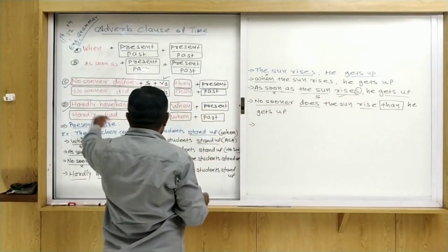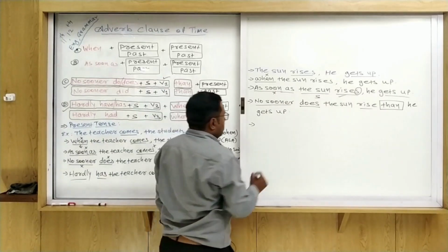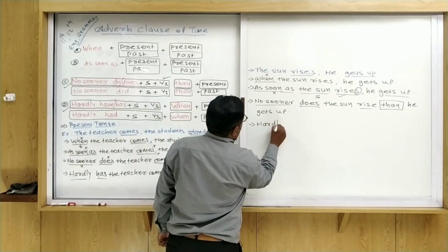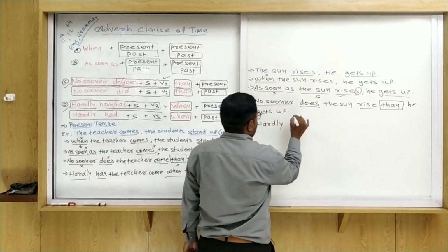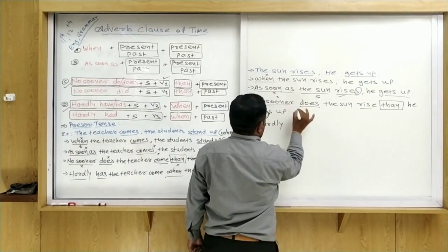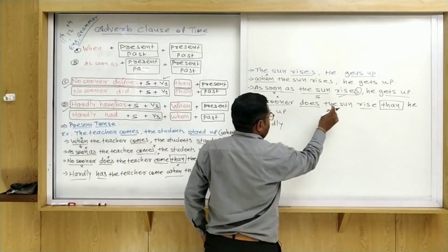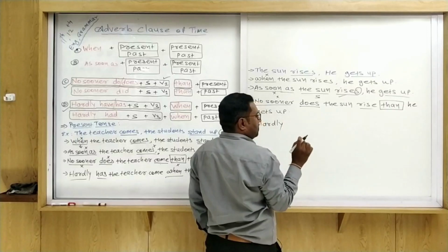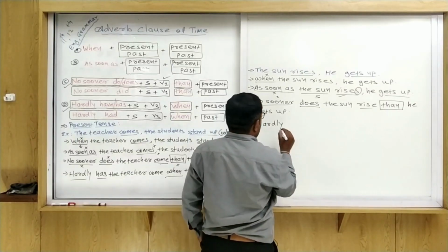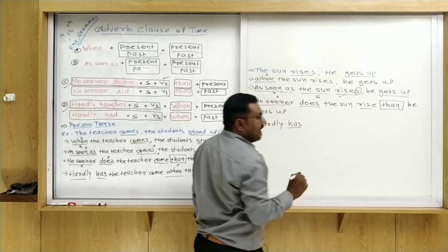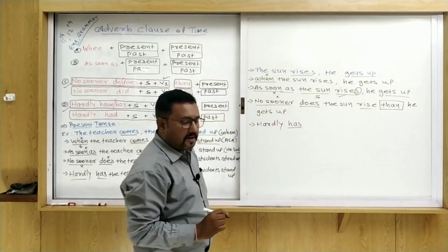Now, see hardly. First of all, write down hardly here. Remove no sooner. Now does is given, simple present tense is given. The sun is given, so the sun is third person singular, it. So we use here has. He has, she has, and it has.